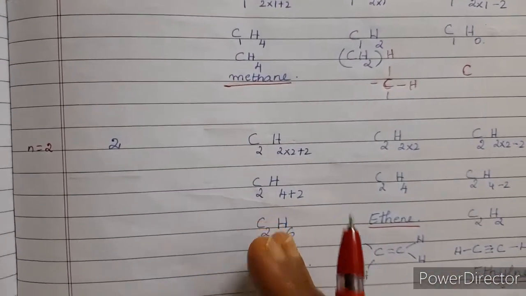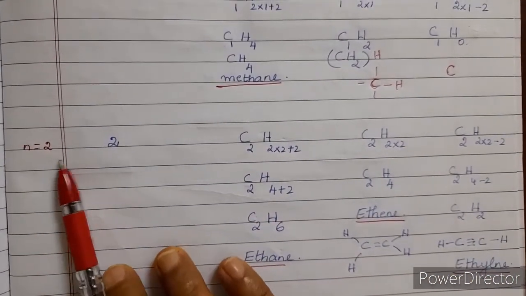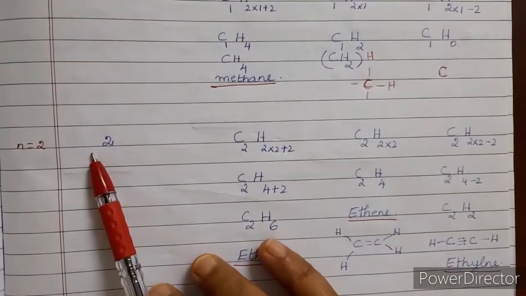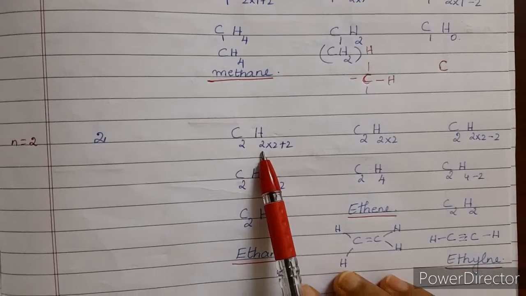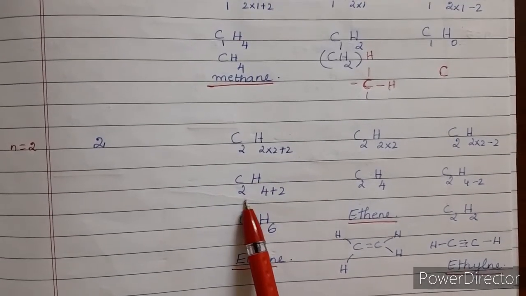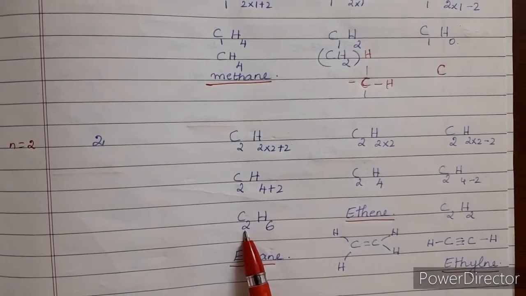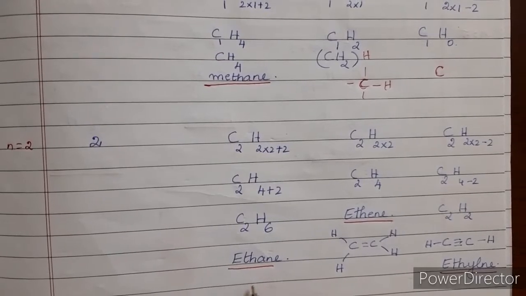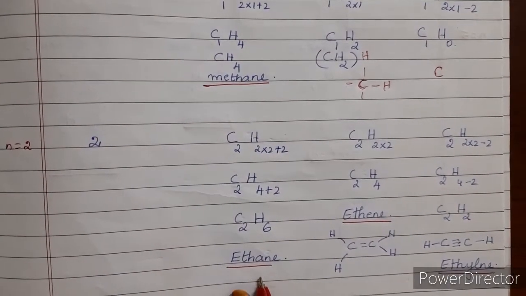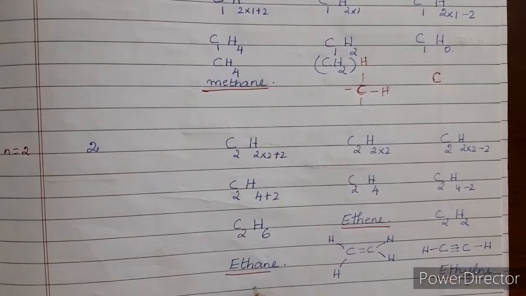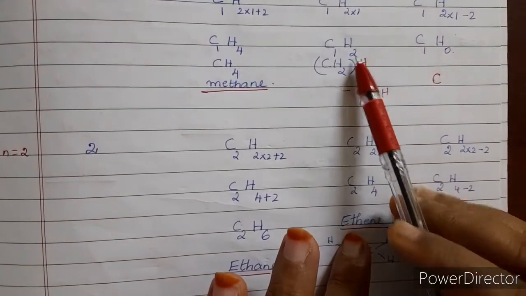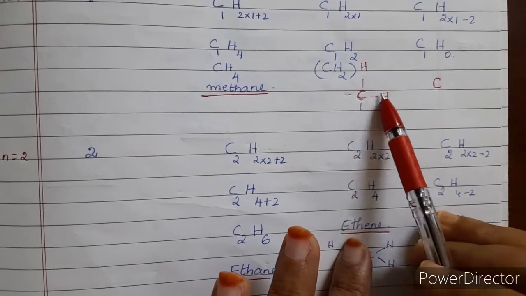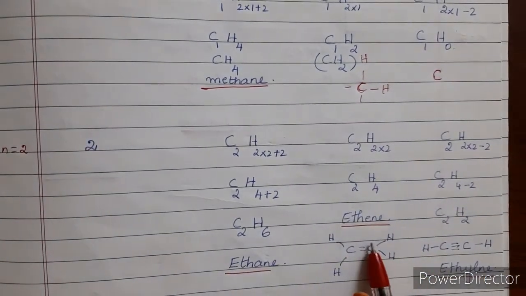So first we will take alkane. Now here n is equal to 2, so the number of carbon atoms in this compound will be 2. If you replace n is equal to 2, C2H2 into 2 plus 2, this will become C2H4 plus 2, so C2H6. So the second member of the alkane is ethane, right? The first member is methane, the second member is ethane. Now here for alkene, this is the first member, because after replacing n is equal to 1, we got a compound which does not exist at all, right?